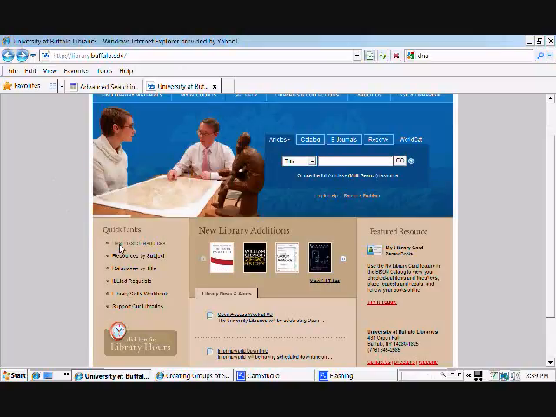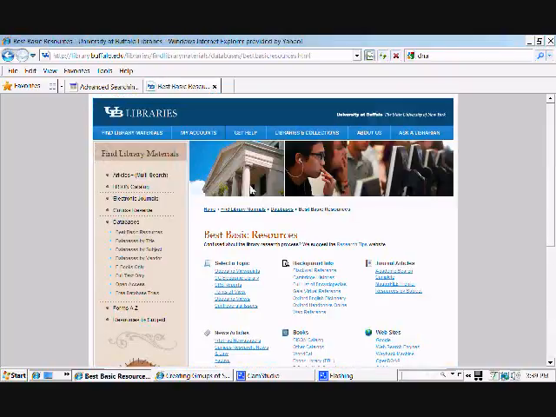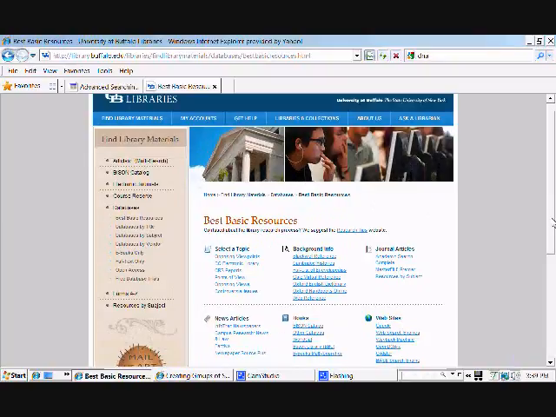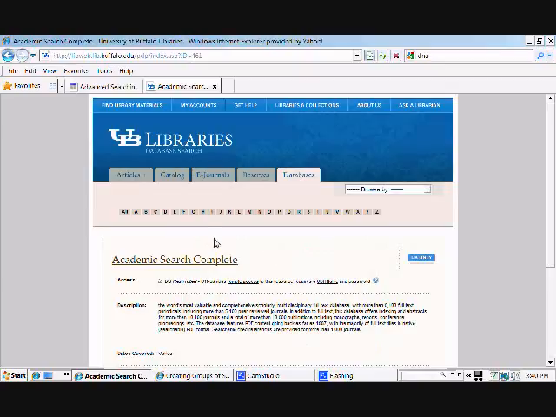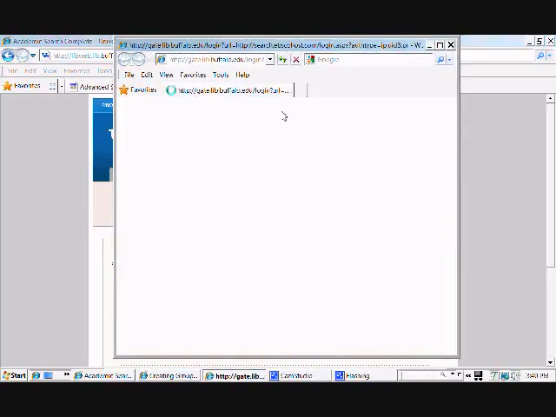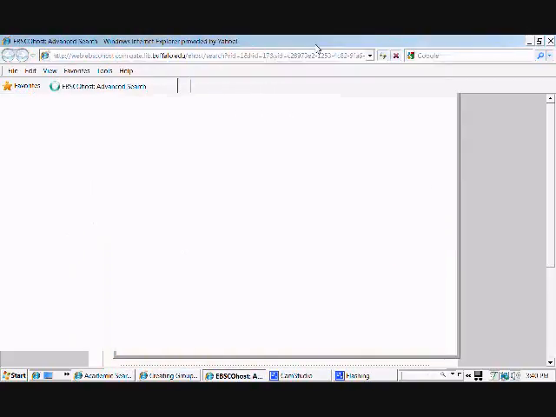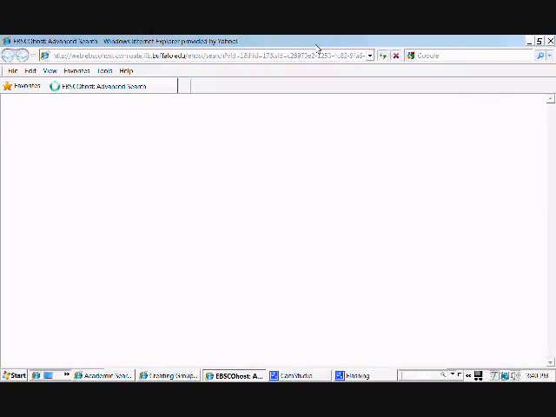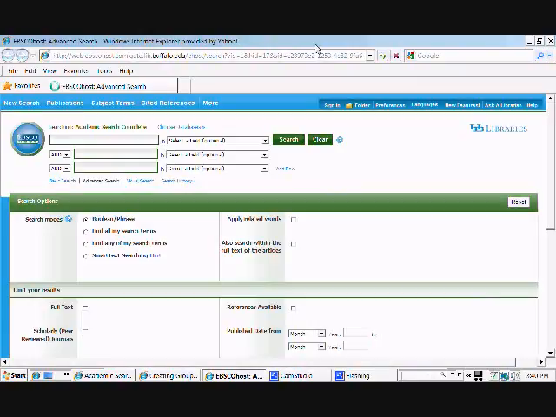But a good place to start if you don't know the subject area is Best Basic Resources, which is on the home page in the Quick Links column, and that takes you to journal articles, which are databases of scholarly material, most of which are multidisciplinary. Academic Search Complete is a good one to start with. We're going to continue doing the subject of capital punishment.